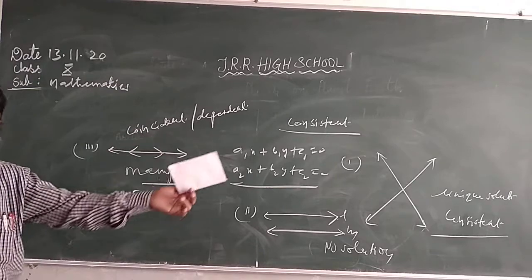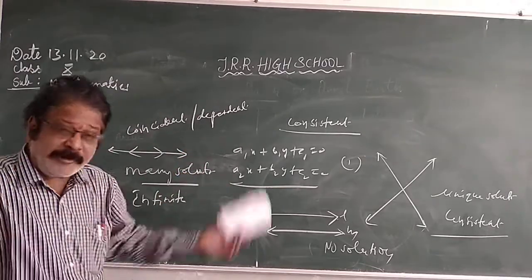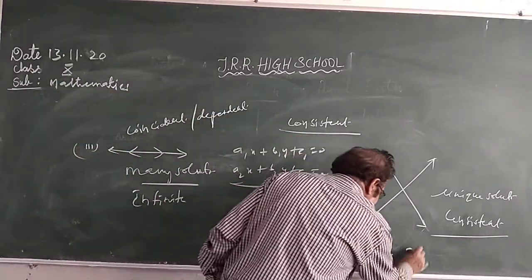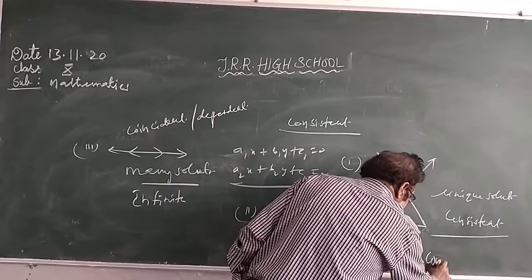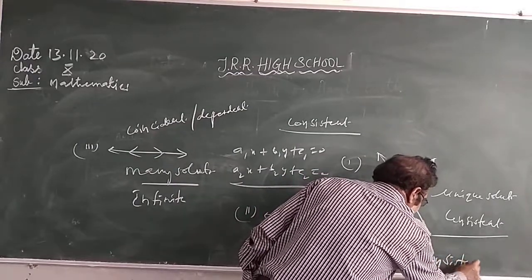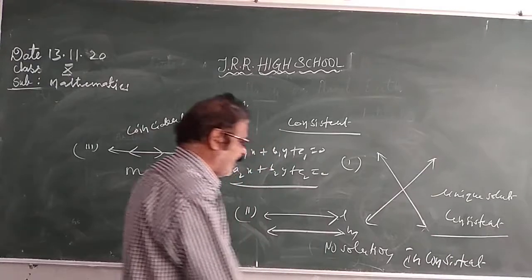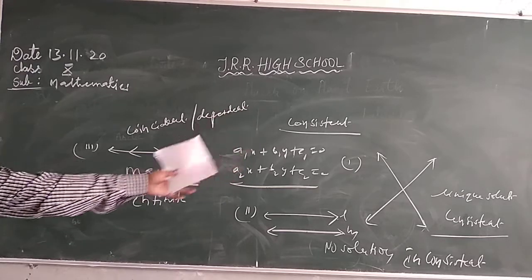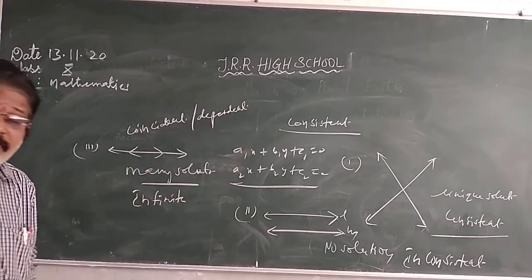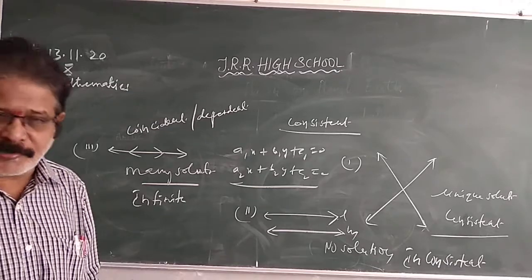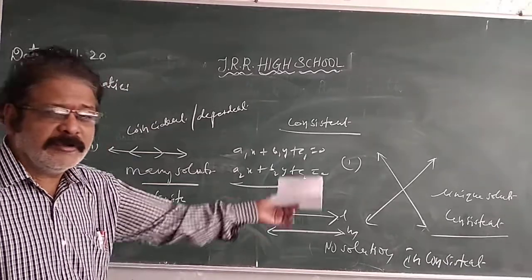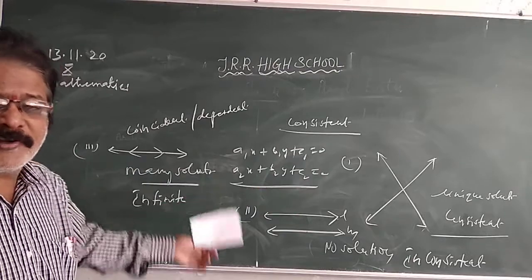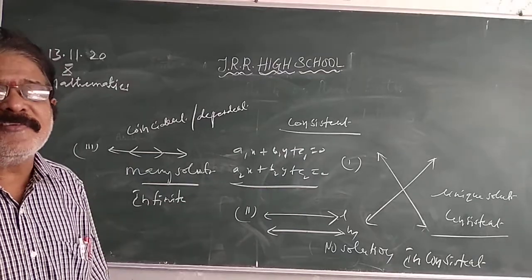If they have a solution, they are consistent. If they don't have a solution, they are inconsistent. Parallel lines are inconsistent because they have no solution. Intersecting lines and coincident lines have a solution, so they are consistent.